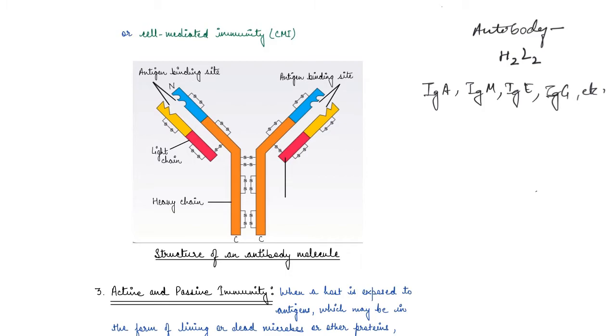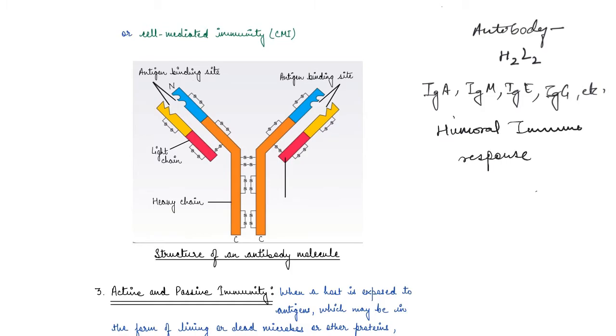Now, because these antibodies are found in the blood, this response from blood is known as the humoral immune response.